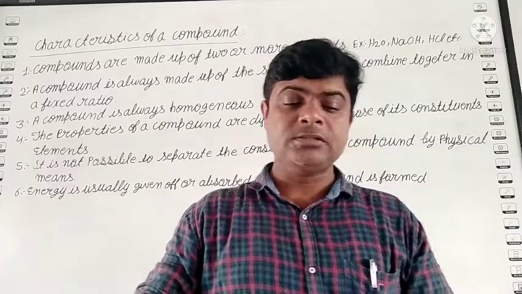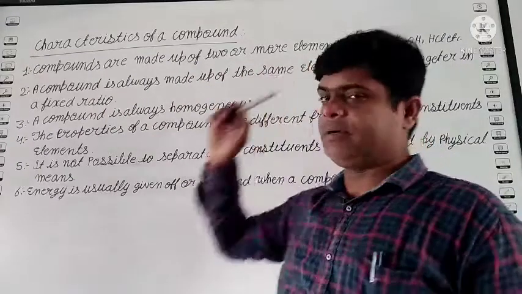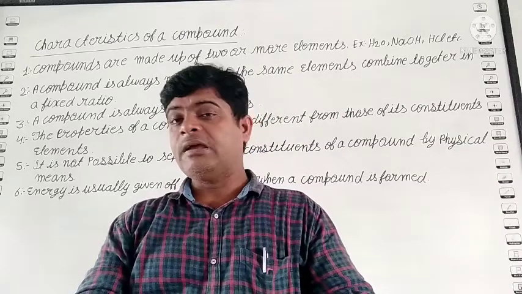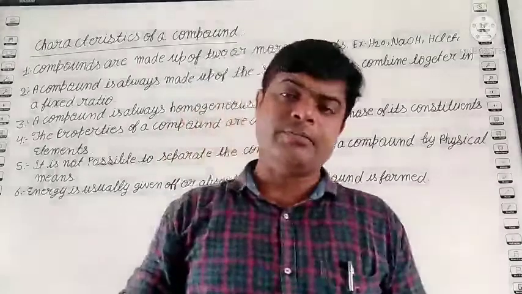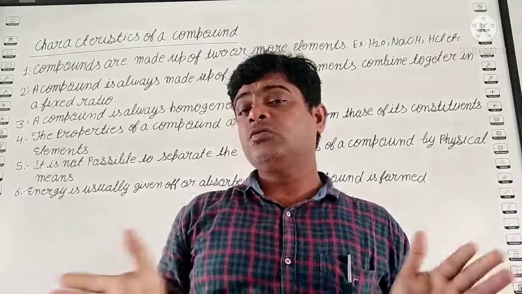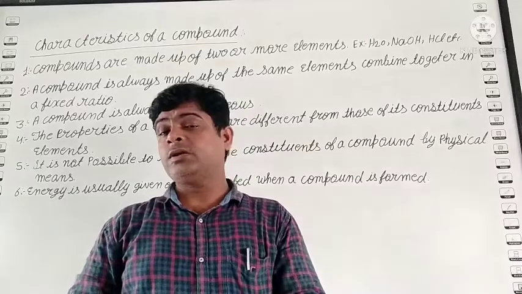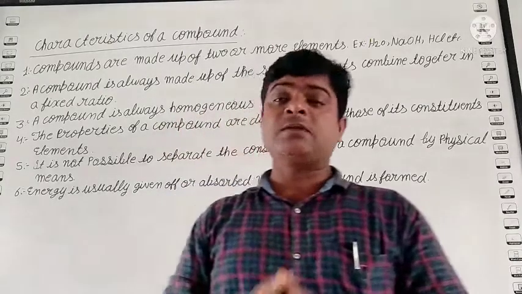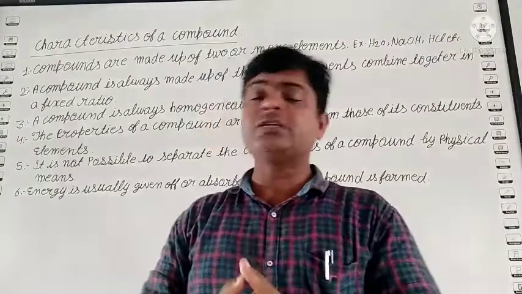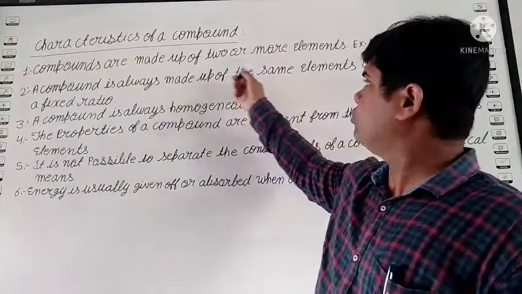So student, the first property is compounds are made up of two or more elements. Student, you know pure substance is the element. Element consists of only one kind of atom. But compound contains two or more different types of element. This is the first property. But student, you know when two or more different types of things become joined together, it means a mixture. So the question is how the compound is a pure substance. We will discuss later.